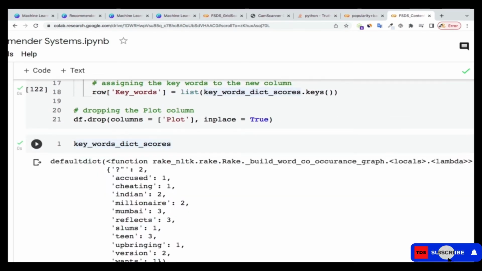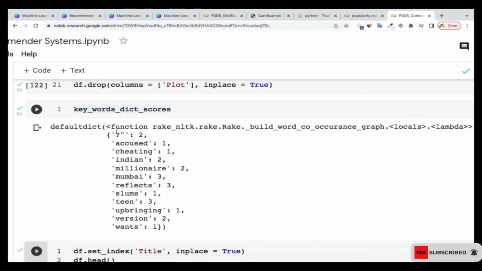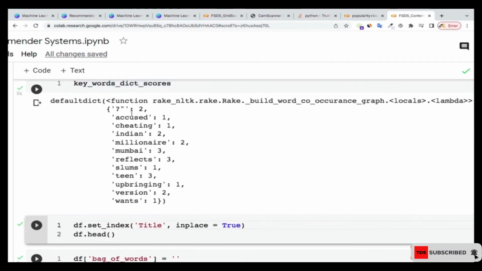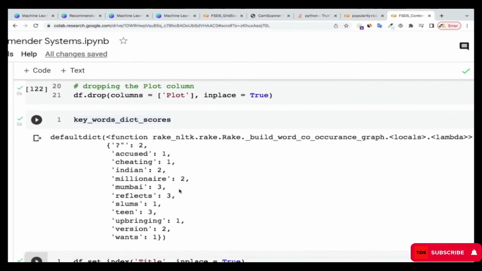If you see here, you can see that out of all the keywords that are there, the Rake function will go through and extract these important keywords. So for this particular movie: accused, cheating, Indian, millionaire, Mumbai, reflects, slums, teen, bringing, version ones. These are the important keywords in that particular movie.